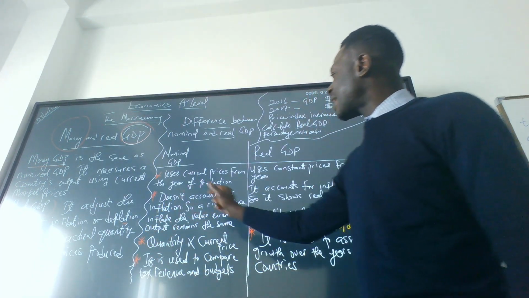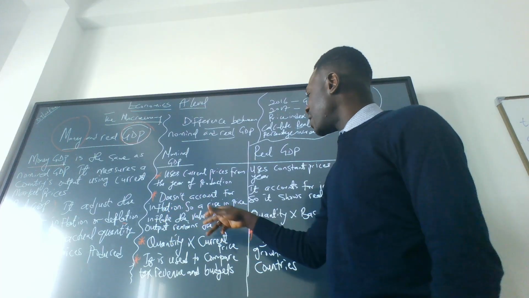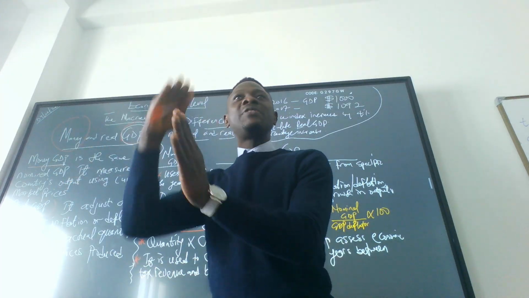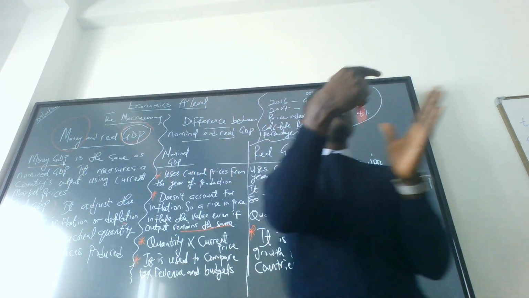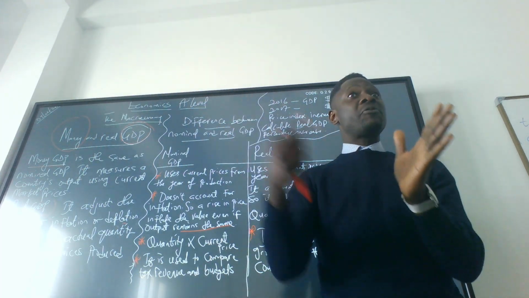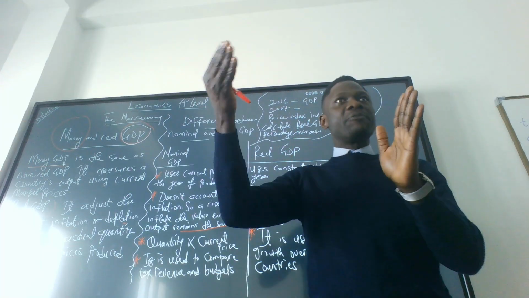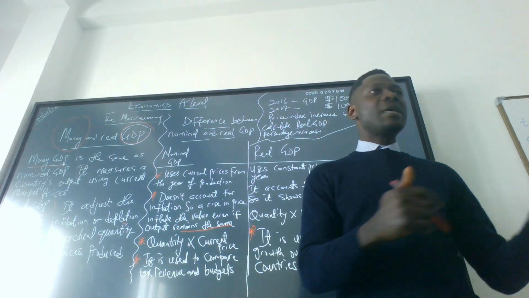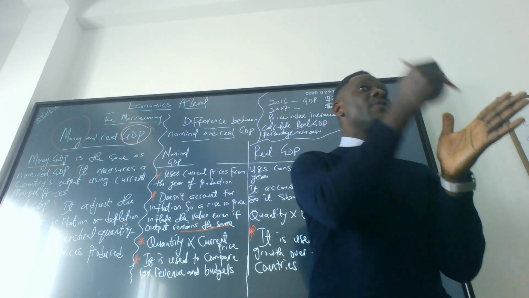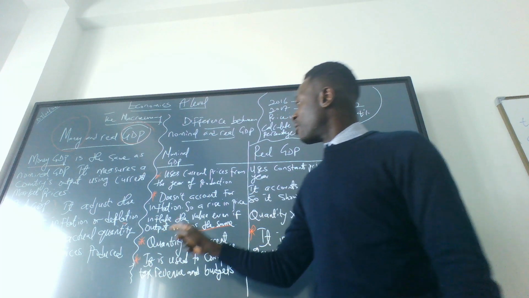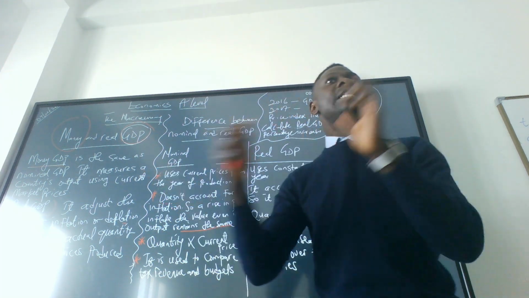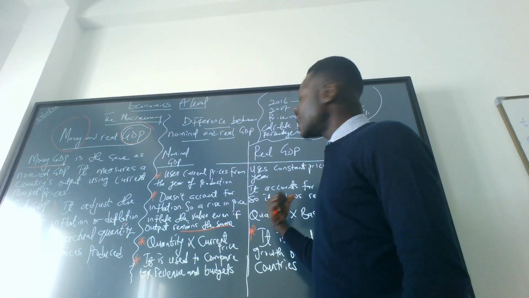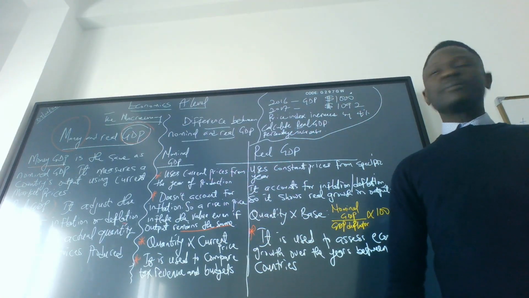The second one, it doesn't account for inflation. So a rising price inflates the value even if output remains the same. We produce in Libya, but if the output remains the same, because it doesn't account for inflation and the price is inflating, we will assume that we produce more, but we are not producing more. It is only about the price. Price has increased, which makes the value increase, but not the quantity. So nominal GDP doesn't give us the true shape of the situation, while real GDP will tell us the true shape of the situation.